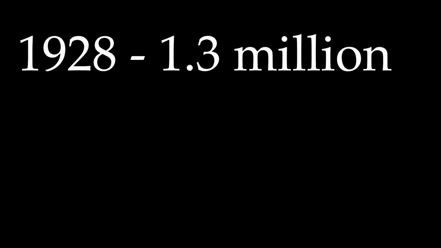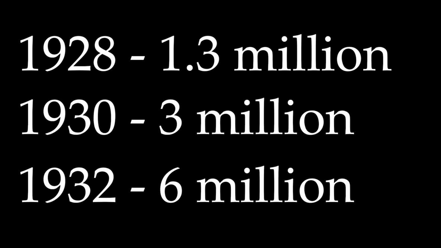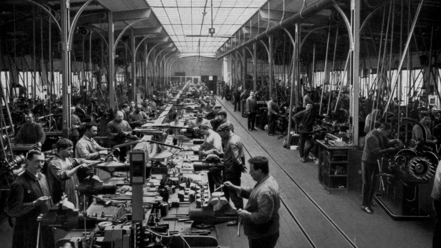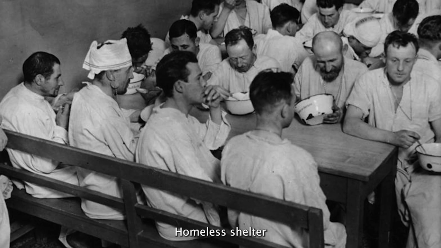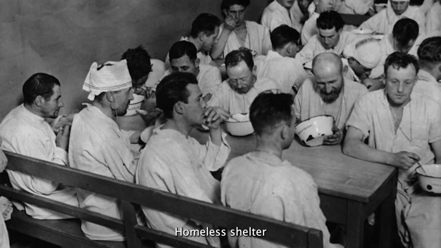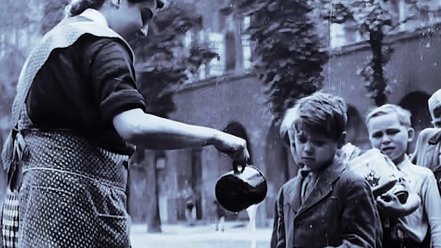Unemployment rose dramatically, from around 1.3 million in 1928 before the crisis, to 3 million by 1930, to 6 million by 1932. That meant roughly 1 in every 3 workers in Germany was unemployed. The impact on ordinary Germans was severe. Poverty and homelessness increased, with many people building shanty towns from makeshift materials. Soup kitchens were common, and many families struggled just to survive.